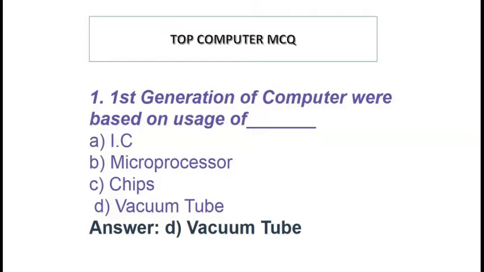First generation of computer were based on use of option A IC, option B microprocessor, option C chips, option D vacuum tube. Answer option D vacuum tube.